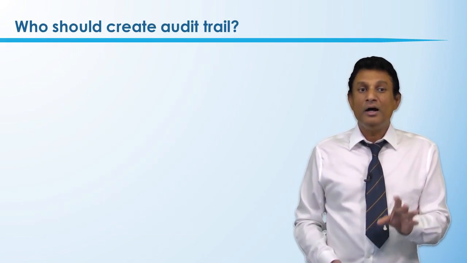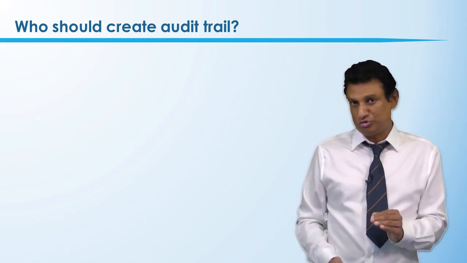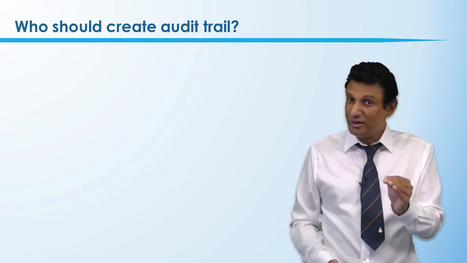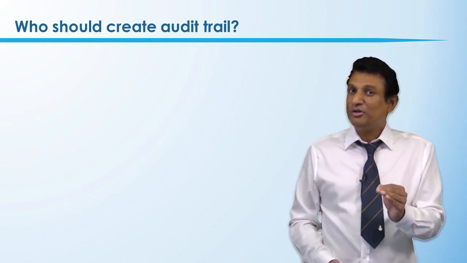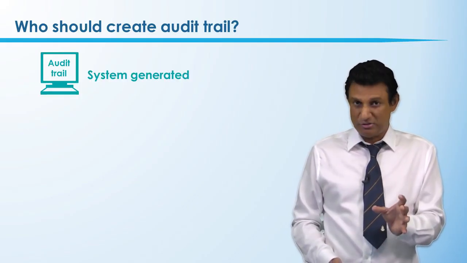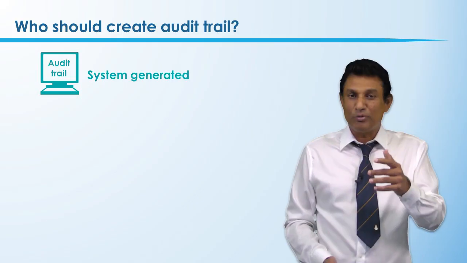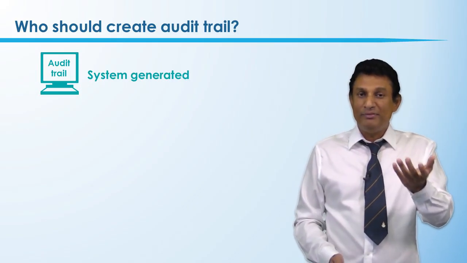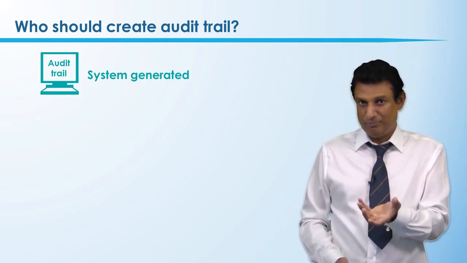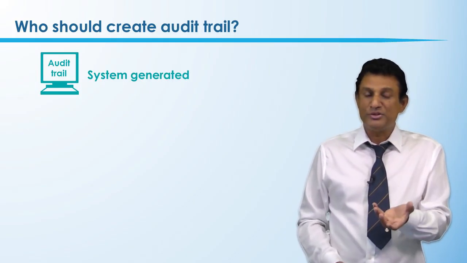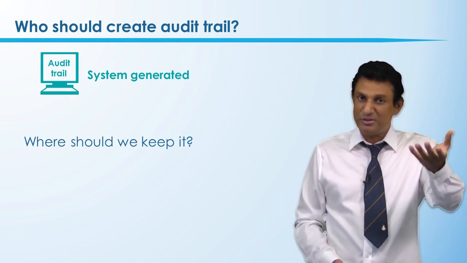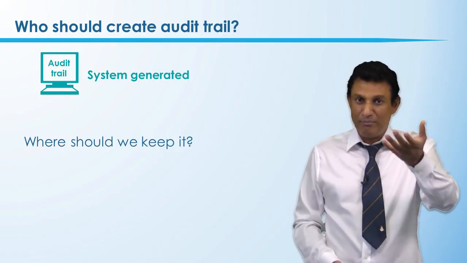Okay. Then who should create the audit trail? Is it created by a supervisor? Is it a good idea? What do you think? The audit trail should be system generated. Whenever the programmer gets an approval, the system itself should automatically create this audit trail. And the next question I'm asking is where we should keep it. Are we going to keep the audit trail on the same server where we keep the program which we are going to change?